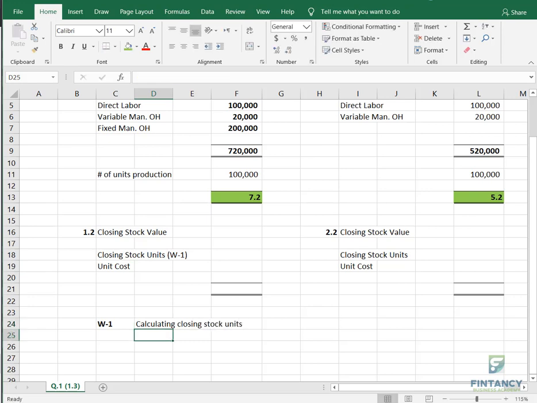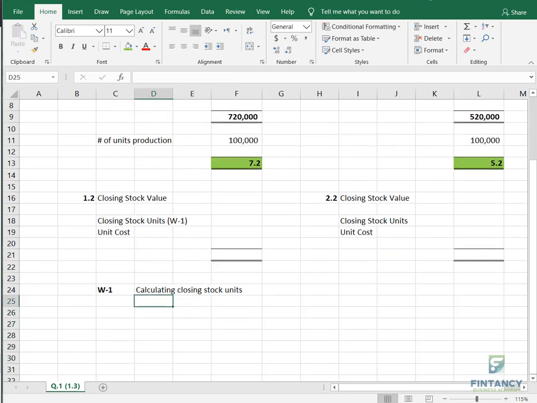Again, you have to look at time also. If you have less time, don't write this heading here, just write working 1. So calculating closing stock units. How to know closing stock units? You need to remember that formula, which is sales is equal to opening stock add production minus closing stock. All of you remember this formula?